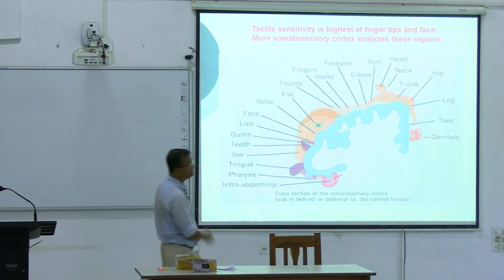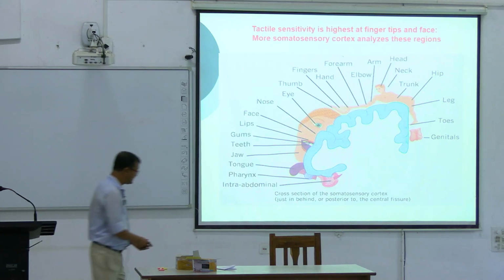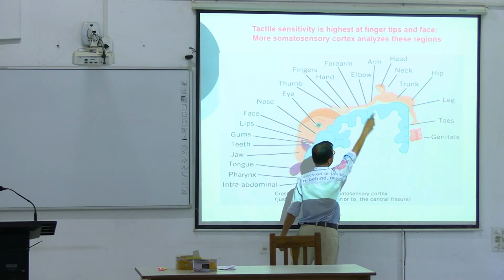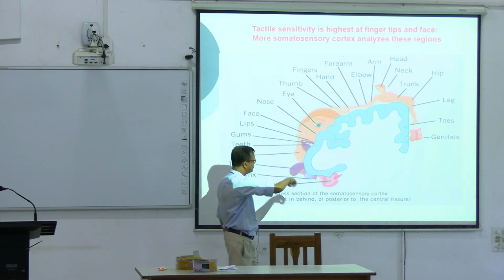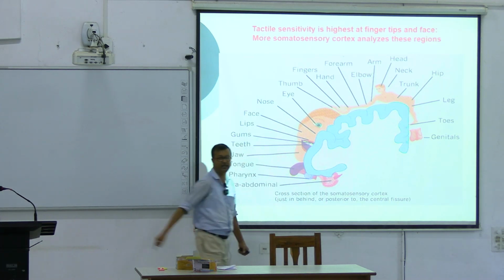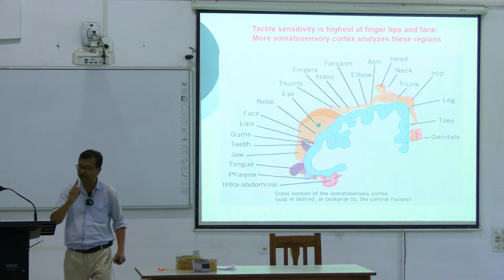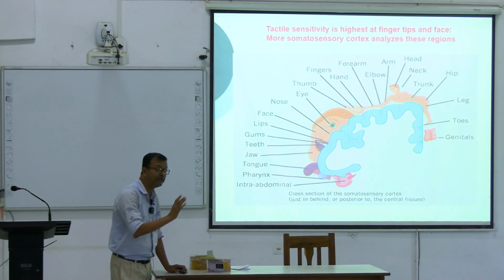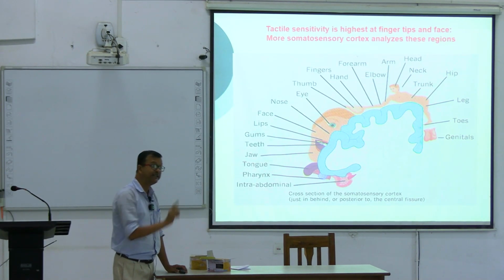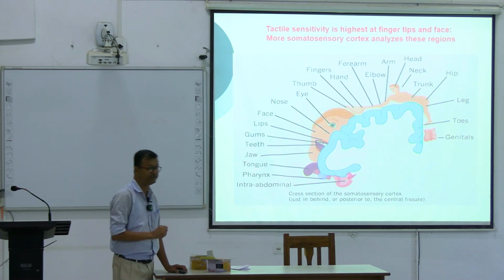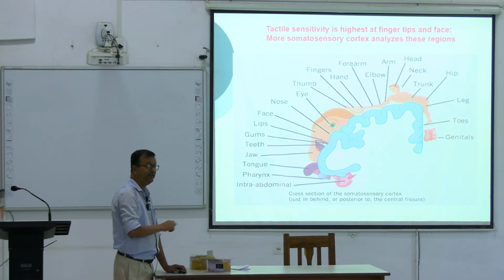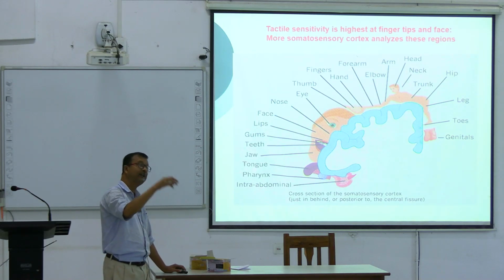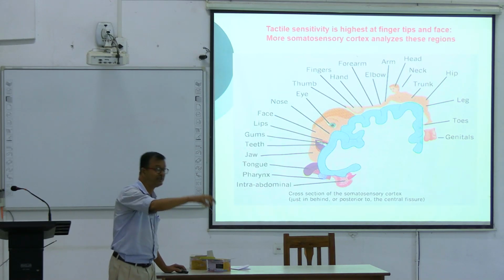Now you see how this is mapped. This area has been mapped, and this is the postcentral gyrus. Throughout the gyrus, the first thing is the location and topographical representation, and the second thing is the density of receptors. It depicts not only the area but also the density of receptors.